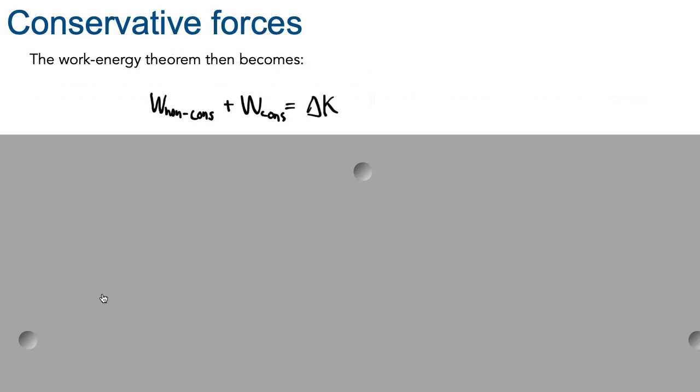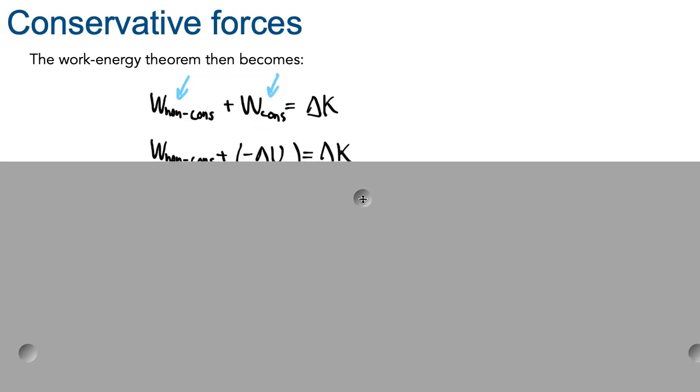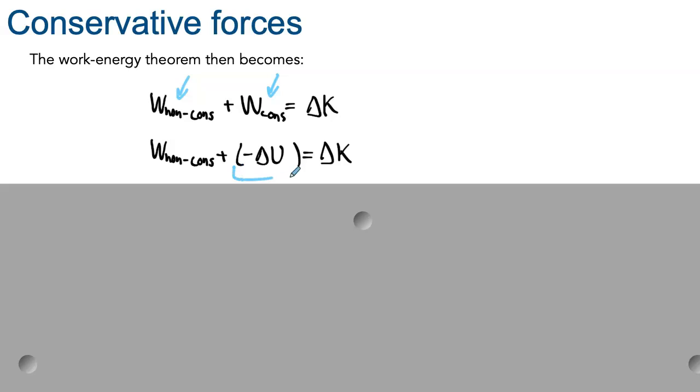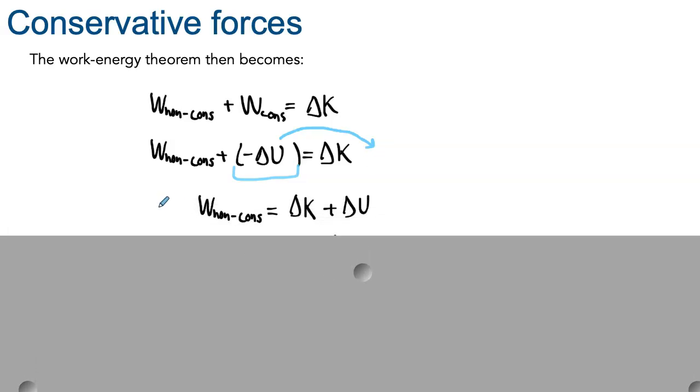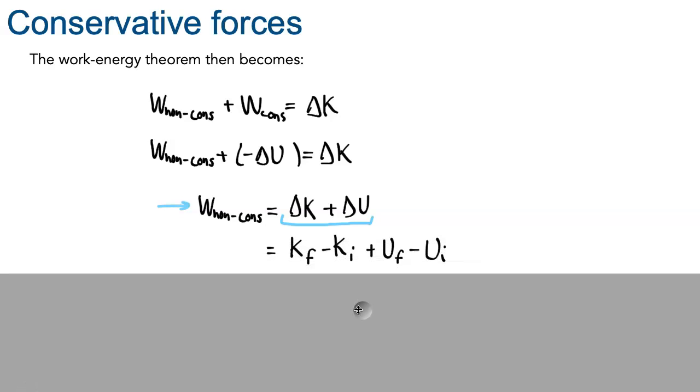Using this, we can separate the net work done on the system into the work done by non-conservative forces and the work done by conservative forces. The work done by conservative forces I can replace by the negative of the change in potential energy. Now if I bring this term to the right-hand side of the equation, I obtain that the work done by non-conservative forces is equal to the change in kinetic energy plus the change in potential energy. Explicitly, that would be the final kinetic energy minus the initial kinetic energy, and the same thing for the potential energies.